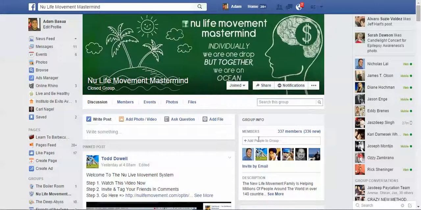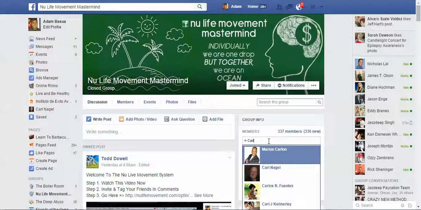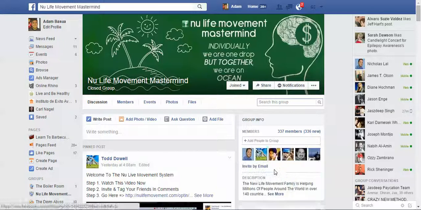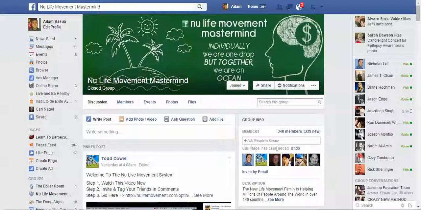Once you're in the group, then you come here. And over here on the right, you see where it says group info, members, and it says add people to group. You click in there and you start typing the name of the person that you want to bring in. Now I'm going to bring in my friend Carl. I start typing his first name, and there's Carl. So now I'm going to click his name, and boom, he has been added. So now he's a part of this group, but you're not done yet.